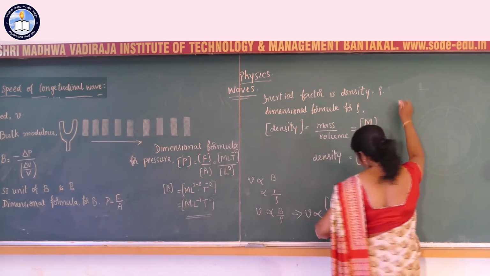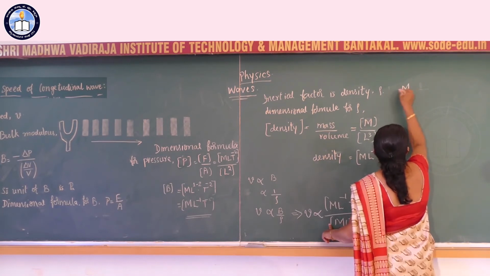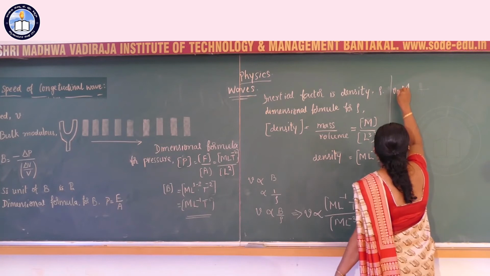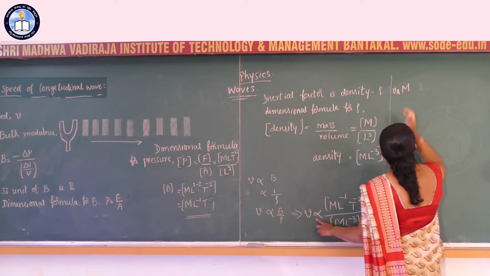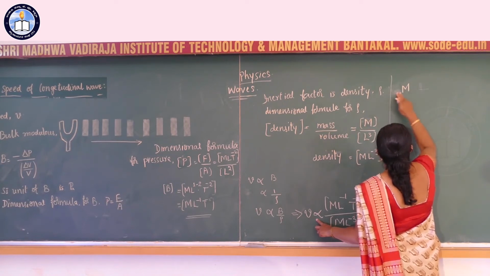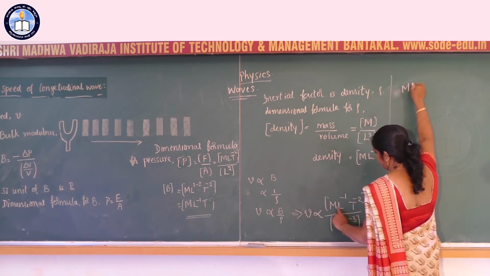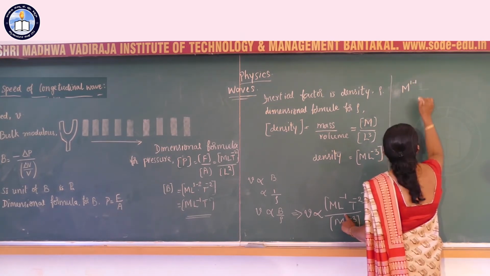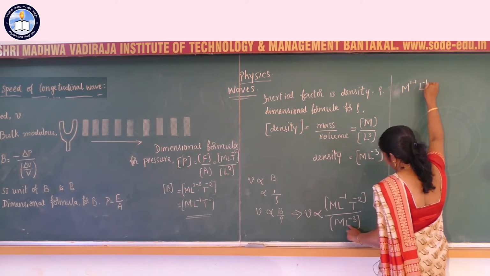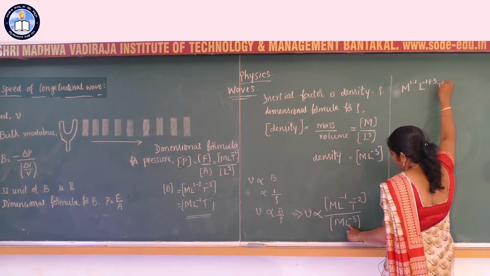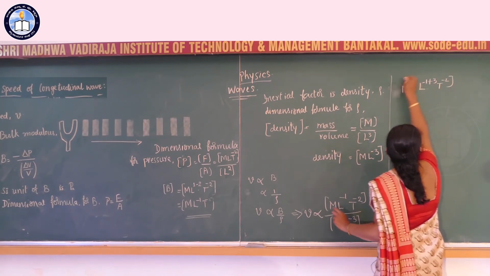Simplify this. That is, V is proportional to M power 1, M power minus 1, L power minus 1, L power minus 1, minus 3 comes to the numerator, T power minus 2.